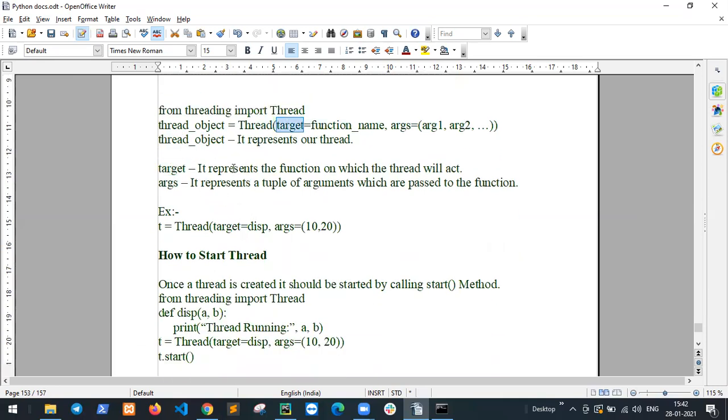Target means it represents the function on which the thread will act. Target means this function actually works. What actually works? Your threads. So define this target.